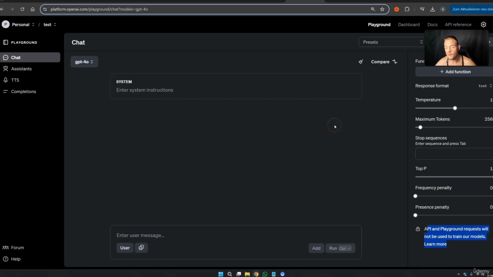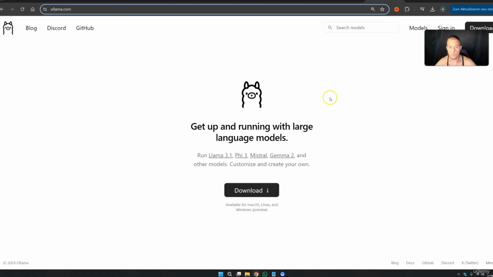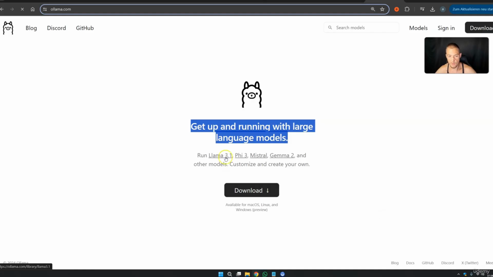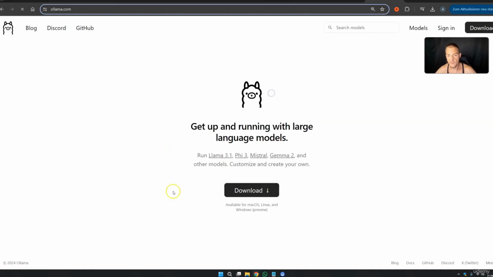If you want to be 100% safe, and if you don't ever want to send something out to OpenAI, you need to work with local models. And you know how to do it. You can run Ollama, like Llama 3.1, install your model locally, and then you are 100% sure that nothing will ever happen with your data, because you are never on the internet, nothing leaves your local machine. But of course, you cannot sell these chatbots. They have inference on your own computer, but if you want to work with private data, let them run in Ollama. Use for example a Llama 3.1 model and you are ready to rock.